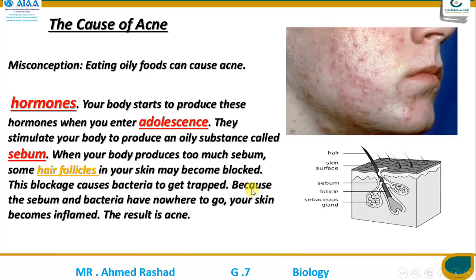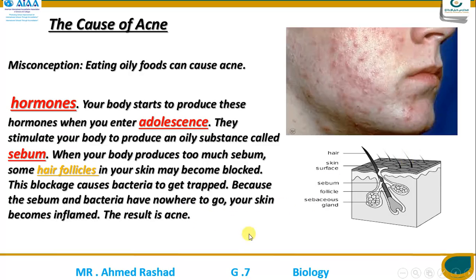That's because the sebum and bacteria have nowhere to go in your skin. So it becomes inflamed, and the result is acne. Inflammation causes some bubbles in your skin, on your face, and that is acne.